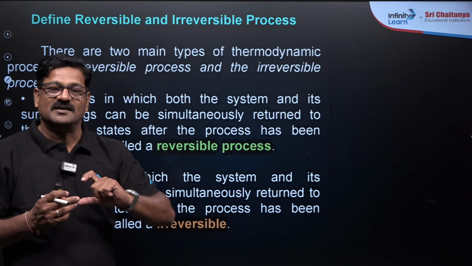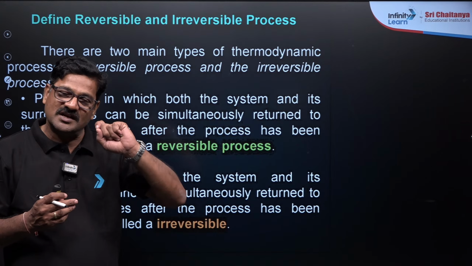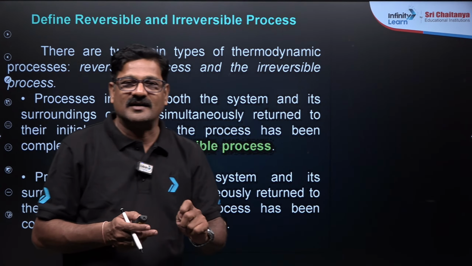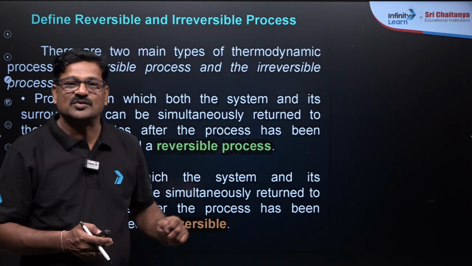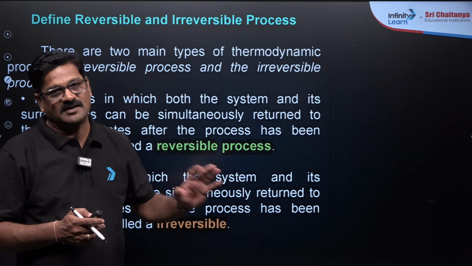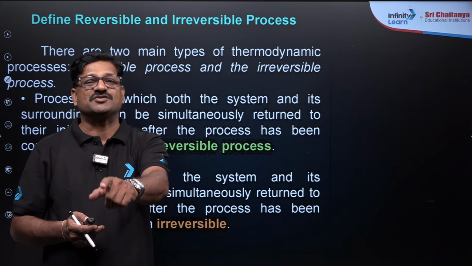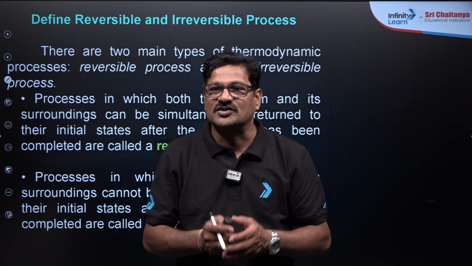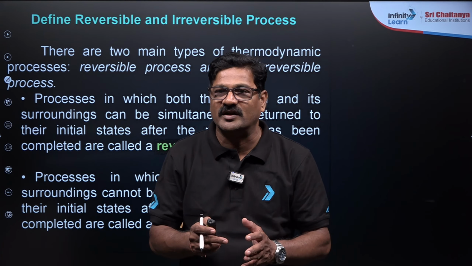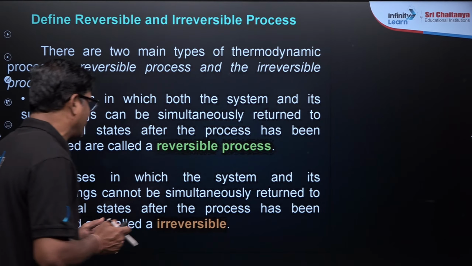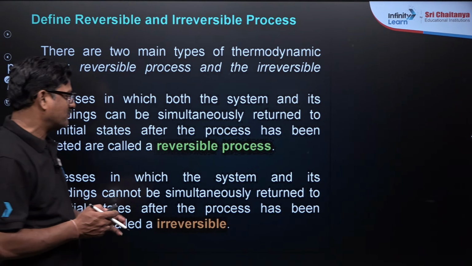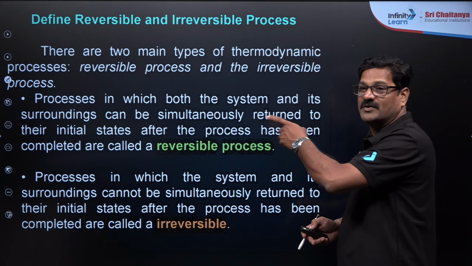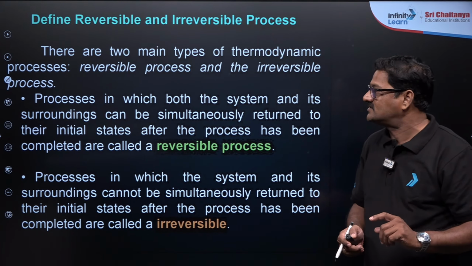In each and every step you get equilibrium, and it is practically impossible, hard to achieve, for a reversible process. And maximum work done can be extracted from the reversible process. Okay, so the process in which the system and its surrounding cannot be simultaneously returned to their initial state after the process has been completed is called an irreversible process. But any time it can be reversed, it can be a reversible process.